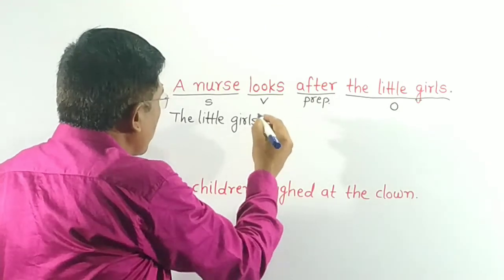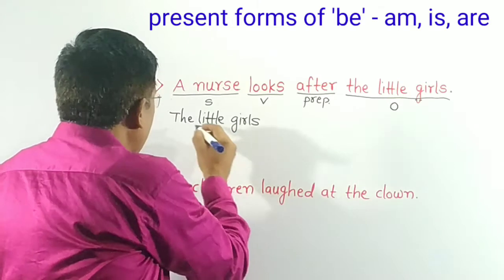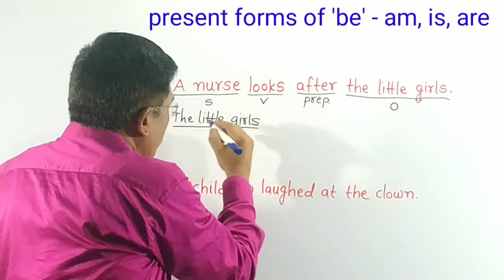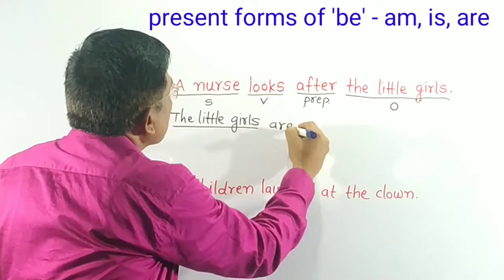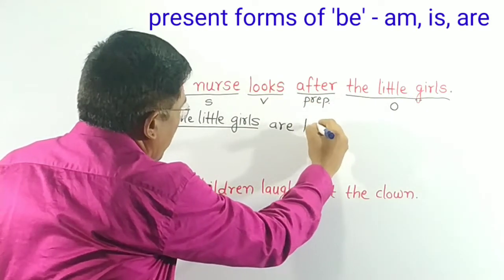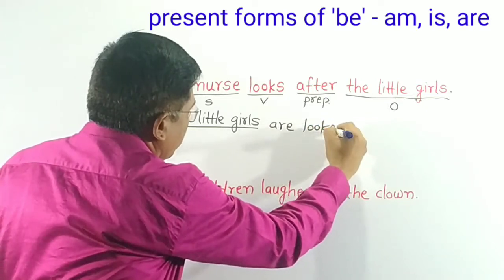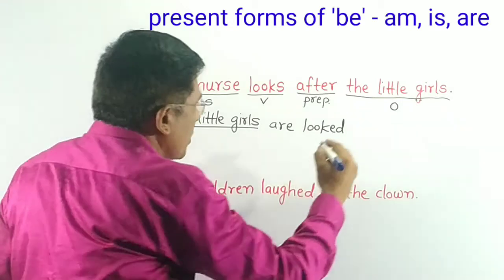So take the appropriate form of be. The present forms of be are am, is, are. Here the subject is plural. Take are. The little girls are. Past participle form of the main verb, looked. Take the preposition after this.